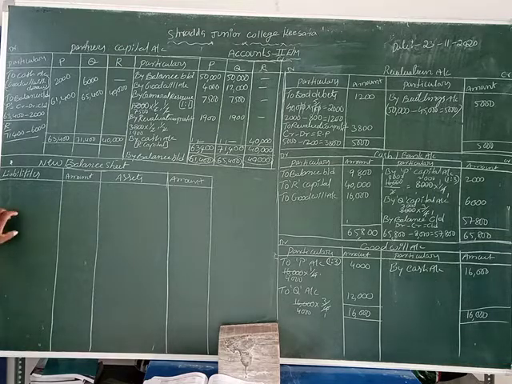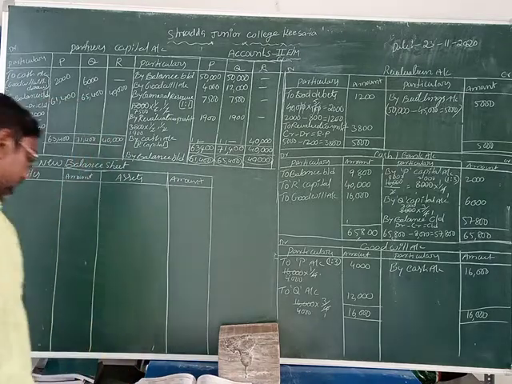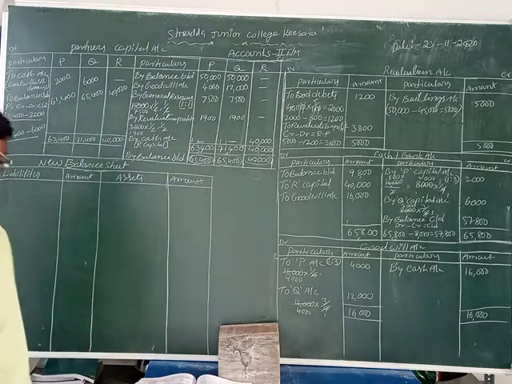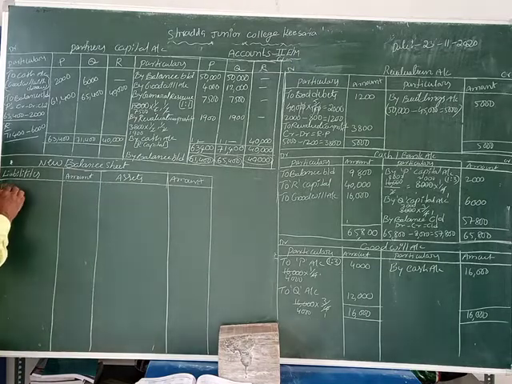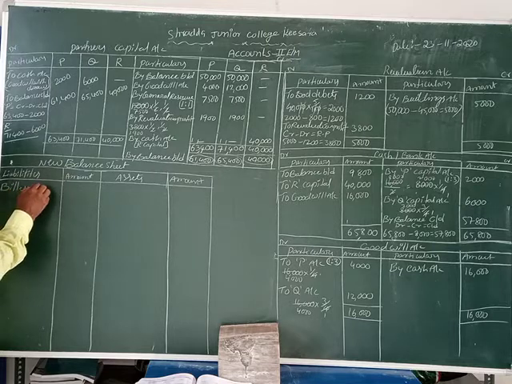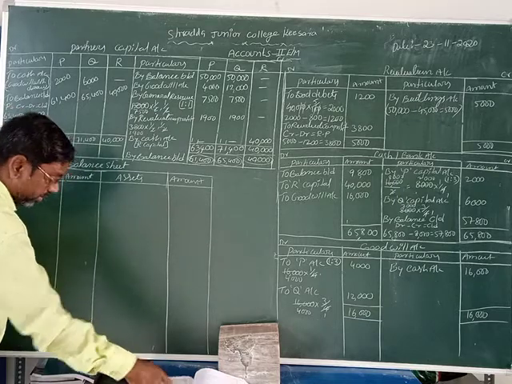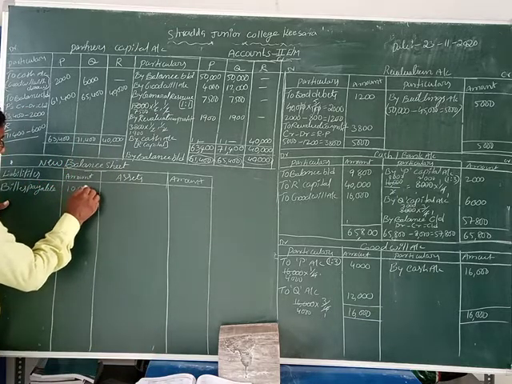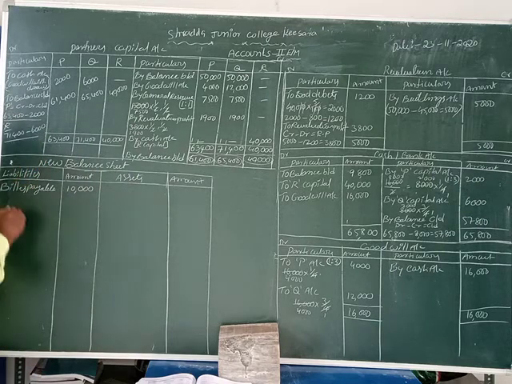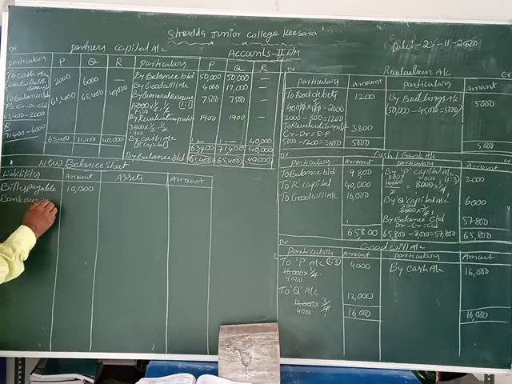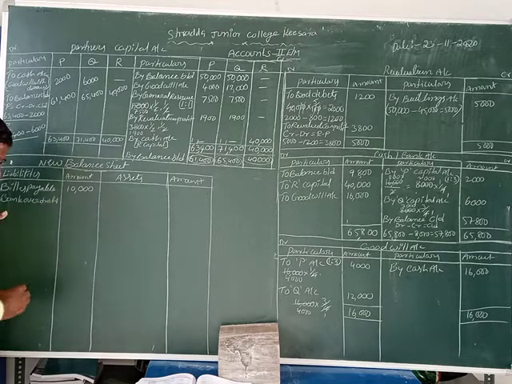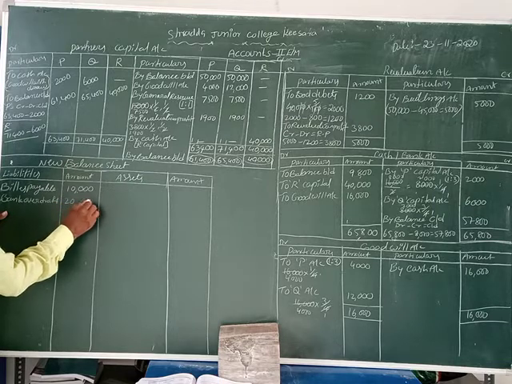So we are going to the liability side first. We can compare with the old balance sheet. What is on the old balance sheet liability side? Bills payable. That amount is given as 10,000 rupees. Now bank overdraft. Bank overdraft amount is 20,000 rupees.